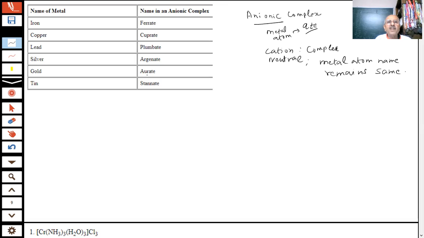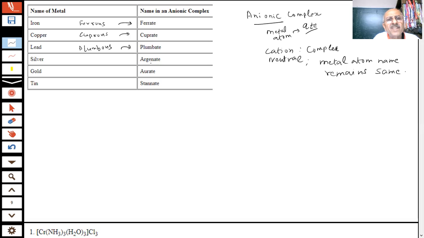See, we have seen where these letters are taken from, the names which we said. Latin names were there. Iron was called ferrous, so it is converted into ferrate. Copper, cuprate. They were like cuprous. Now lead was plumbous, so it is converted into plumbate.